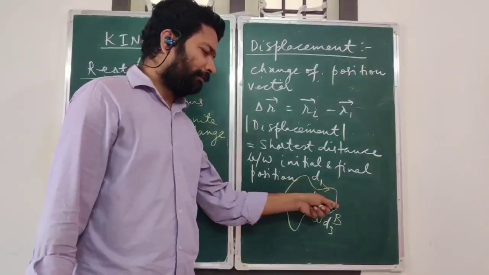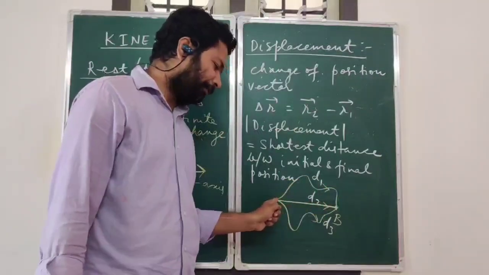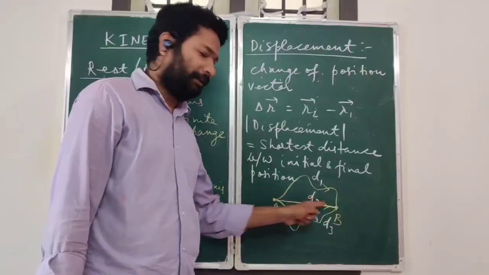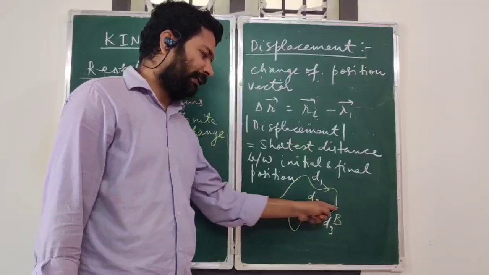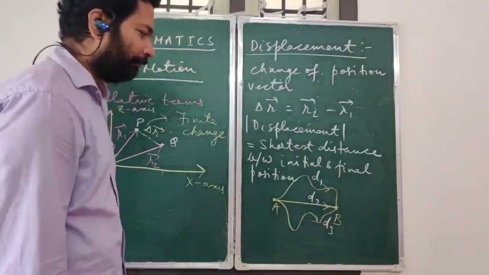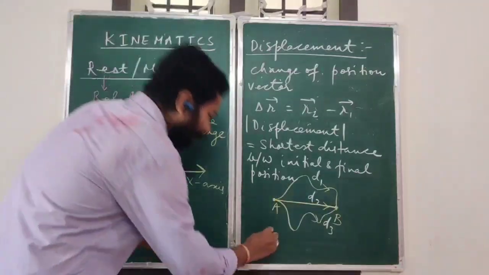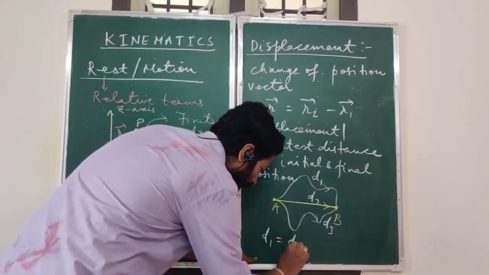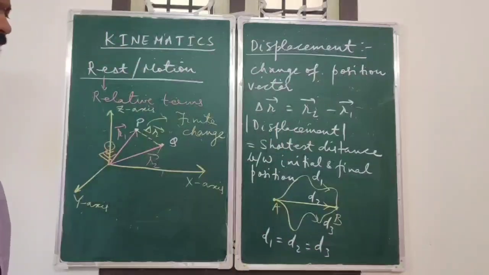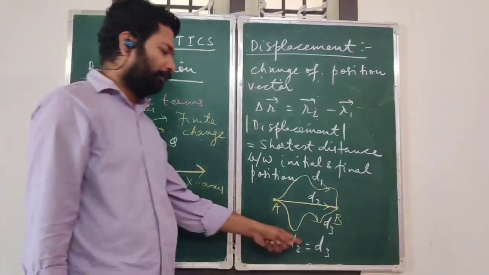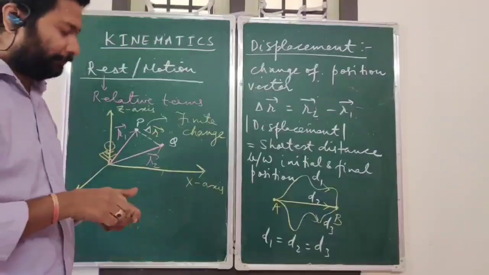For each path, the shortest distance between initial and final position will remain the same, and it will be the length of the straight line which is joining initial and final position. So the magnitude of displacement in all these three cases will be equal, that is, d1 will be equal to d2 and that will be equal to d3.